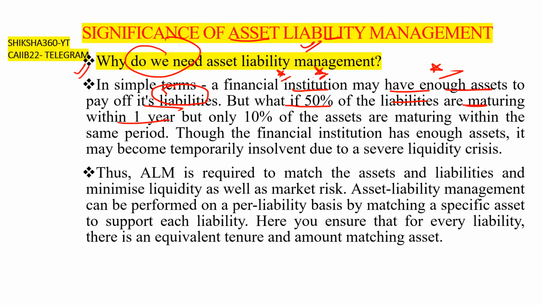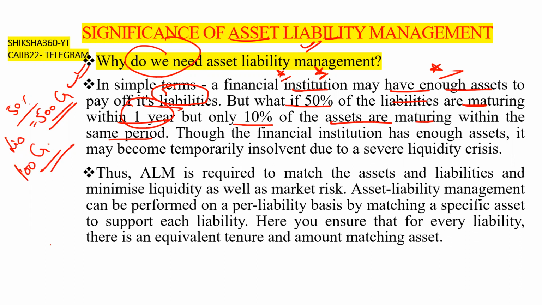If 50% of the liabilities are maturing within 1 year and only 10% of the assets are maturing within the same period, the bank will have to pay 500 crore and will get only 100 crore from the maturity of the assets. So there is a gap of 400 crore. Does the bank have the ability to pay that much amount? Only 10% of the assets are maturing within the same period.